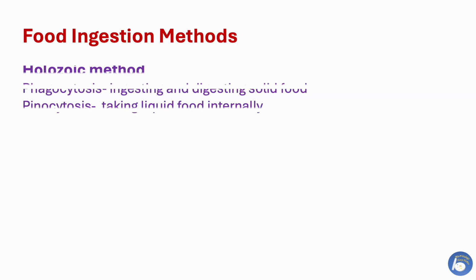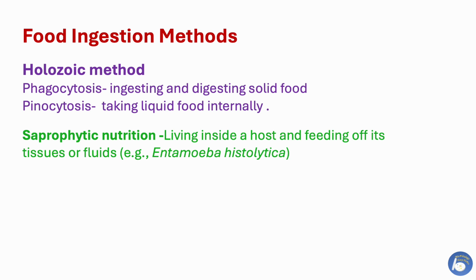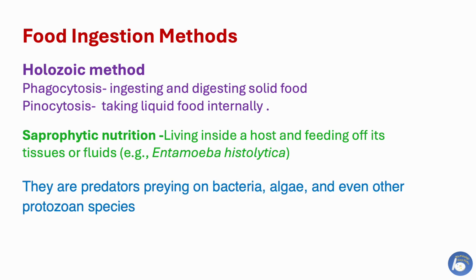Food ingestion methods in protozoa. The first method is the holozoic method. It involves ingesting and digesting solid food, which is known as phagocytosis, or taking liquid food internally, which is known as pinocytosis. Another type of nutritional method is saprophytic nutrition. In this method, protozoa live inside a host and feed off its tissues or fluids. Example is Entamoeba histolytica. Protozoa are predators preying on bacteria, algae and even other protozoan species.